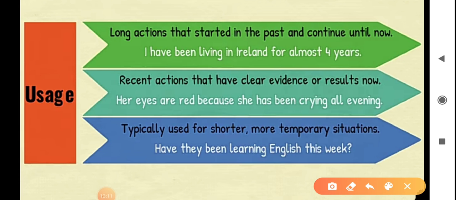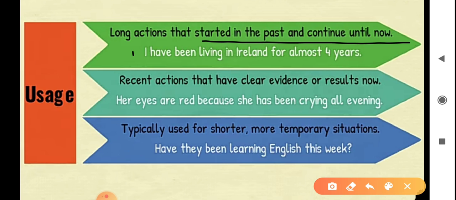Usage for present perfect continuous tense: the first one is long actions that started in the past and continue until now. For example, I have been living in Ireland for almost 4 years.